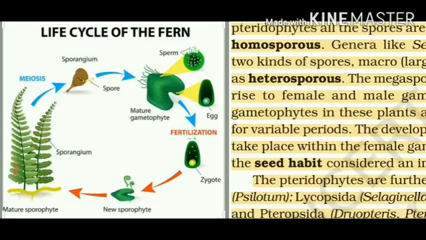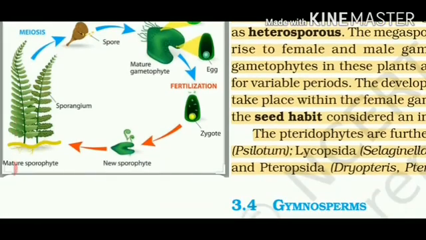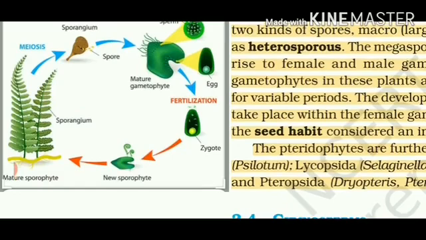What is the ploidy of zygote? That is diploid. And zygote will give rise to new sporophyte. New sporophyte will germinate and it will form mature sporophyte. So I am repeating, sporophyte is diploid.